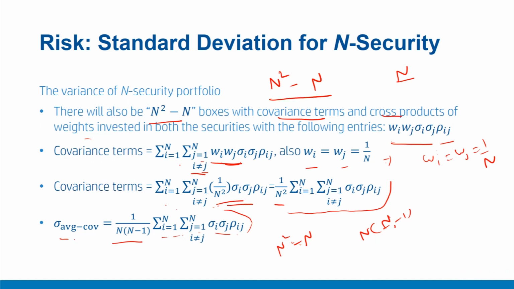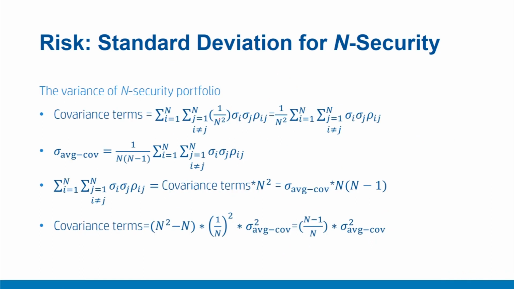So let us define our average covariance as we did for variance terms also. We can define our average covariance as 1 upon the total number of terms, which is n into n minus 1, multiplied by the summation of all these covariances. So this is our average covariance, a simplifying assumption. Now let us rearrange these covariance terms a little bit. We already defined that the summation of all these covariance terms is this, which further simplified to this. And we defined the average covariance like this, which is 1 upon n into n minus 1 times the summation of all these covariance terms.